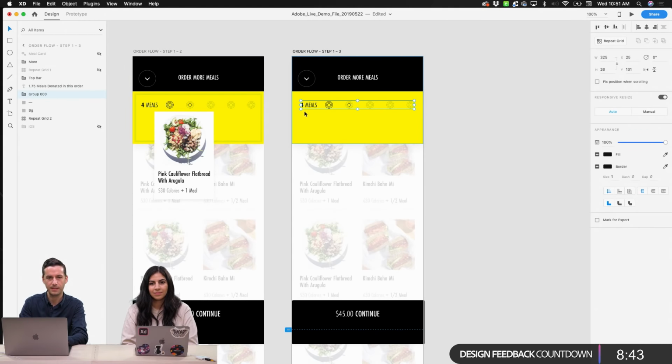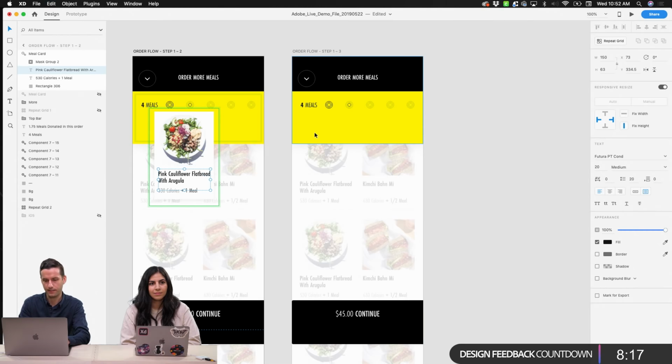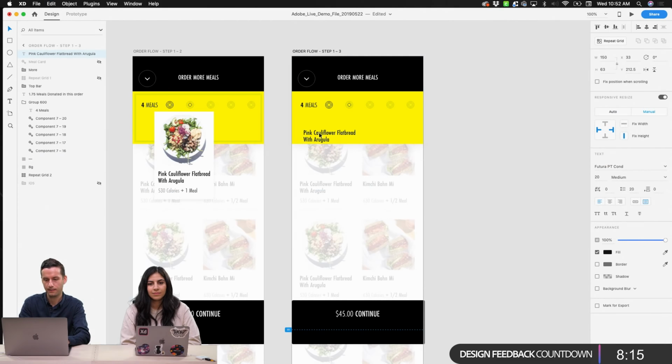So I'm just grouping these elements because I think I want to turn them off, because it's not as relevant to what we're doing. Actually, you know what? It's quite relevant, because it's going to tell us how many meals we've added to our day. So I'm going to create a layout here where we build out this panel a little bit vertically. We have those items grouped. I'm going to take our text that we have here and simply put it right here. So we're going to give ourselves a little bit more width.